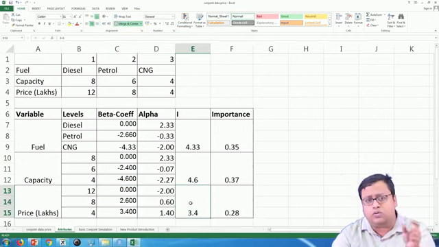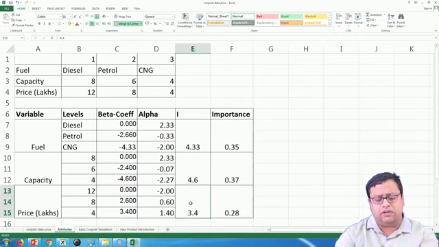So, anything you do wrong in price and anything you do wrong in capacity, capacity will change the preference up to 4.6. Here the change of preference can be up to 3.4. That is the unit, the maximum change that can happen.